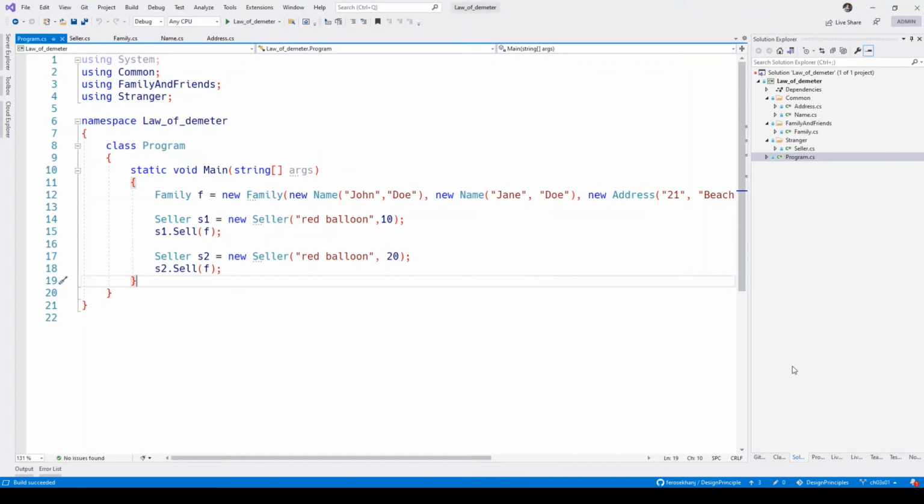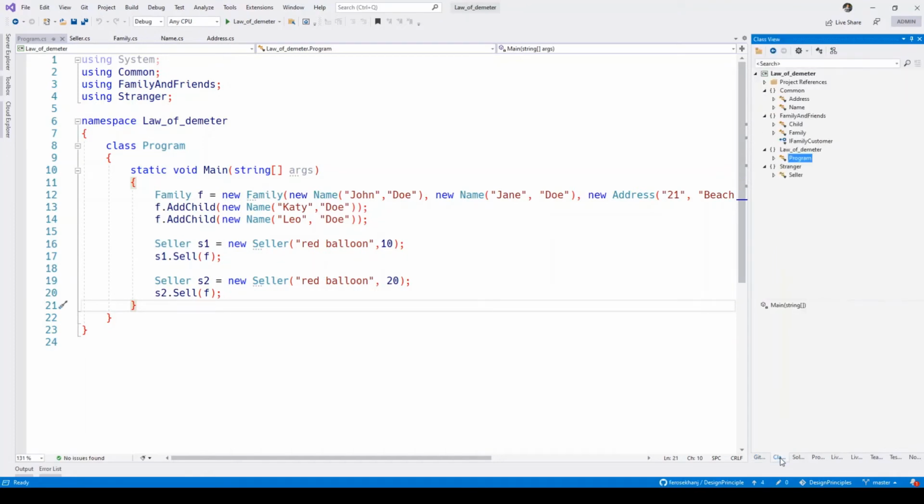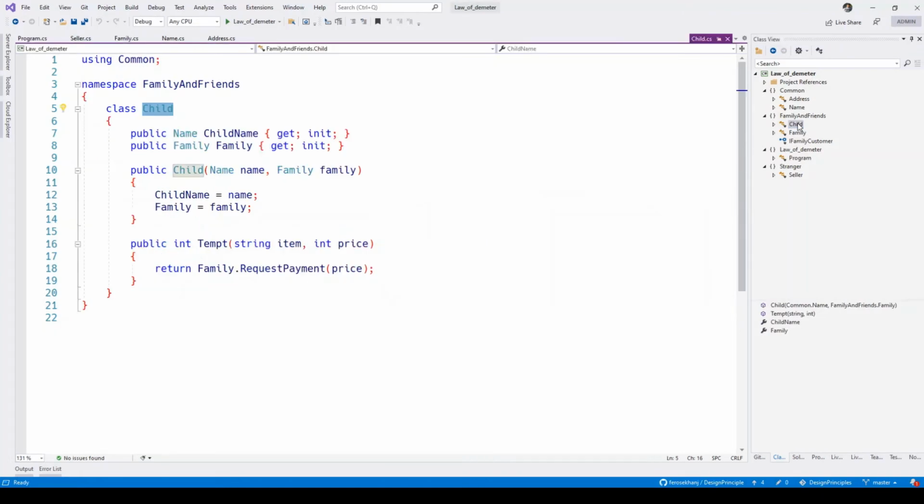Now let us look at the updated version where we want to bring in the child into this code. We have two additional classes, actually one class and one interface. So we have a child.